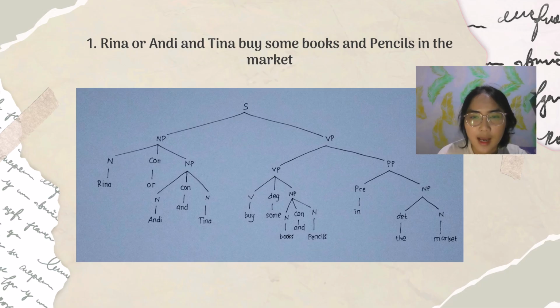The verb is buy, some as a determiner, and this NP divided into two, books as a noun and as a conjunction, and pencils as a noun. And in the market is a part of the prepositional phrase because it's a description of the place. Divided into two, preposition and NP. In is a preposition, NP there is determiner and noun, the as a determiner, market as a noun.